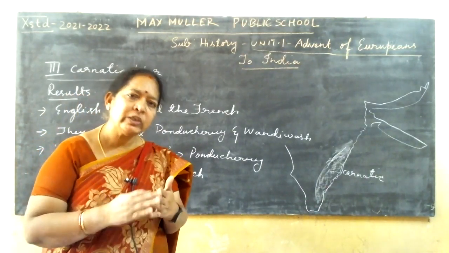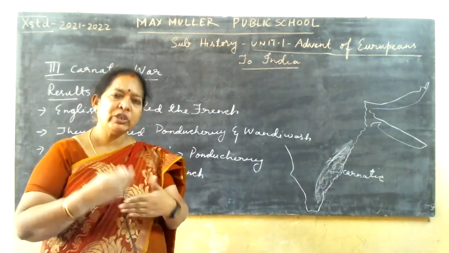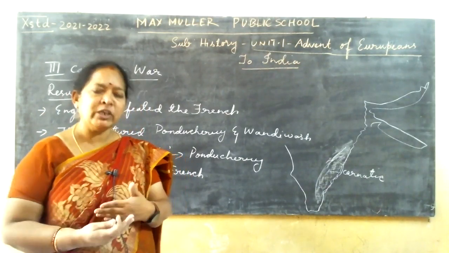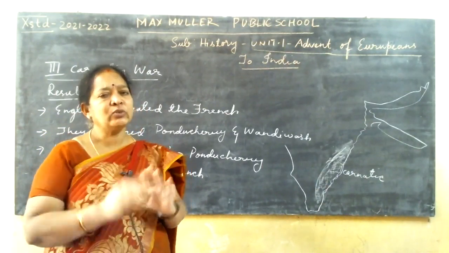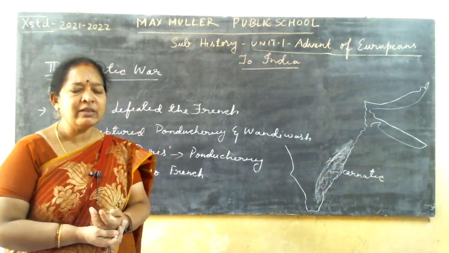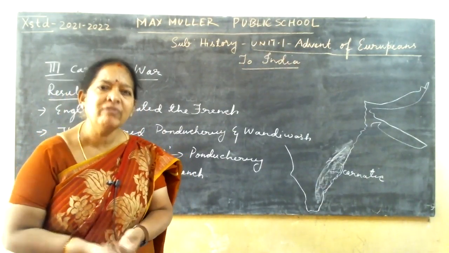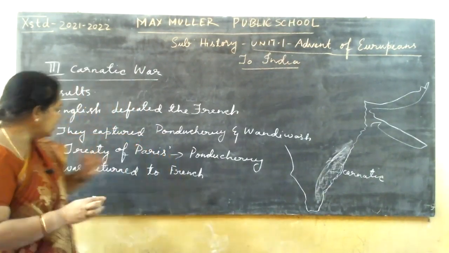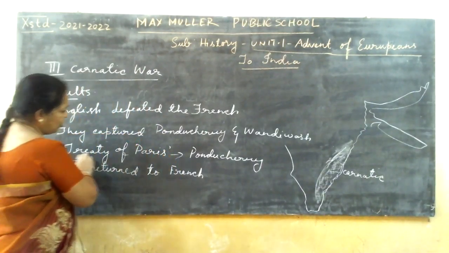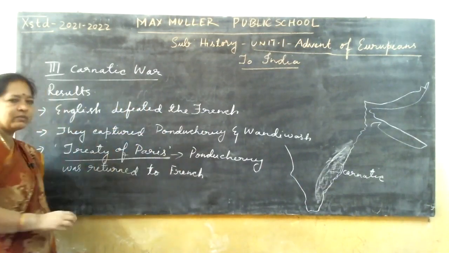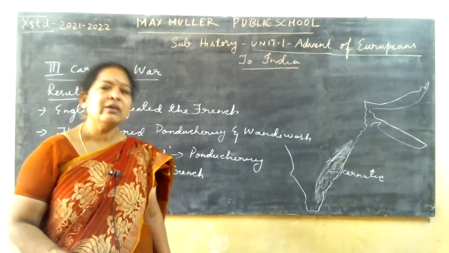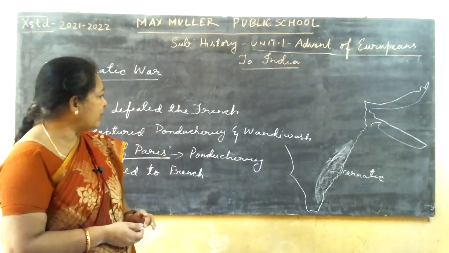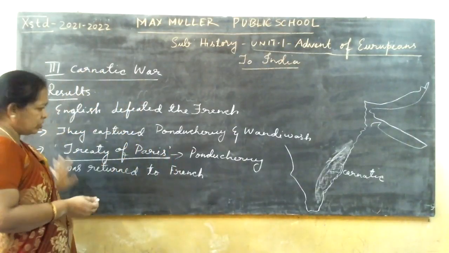Though the English had captured Vandiwash and Pondicherry, they returned the capital to the French themselves as per the Treaty of Paris. So because of this treaty, Pondicherry was returned to the French. So what happened after these wars?